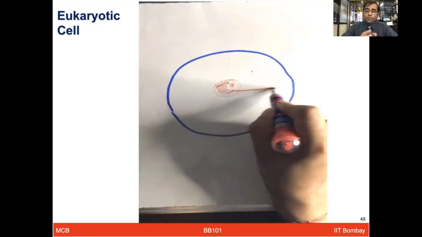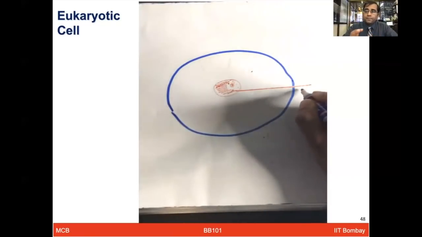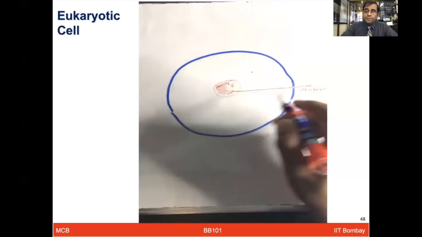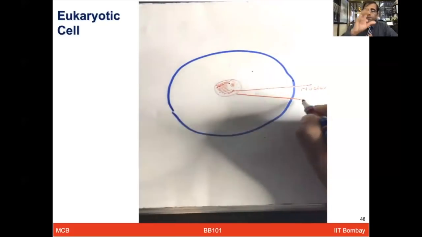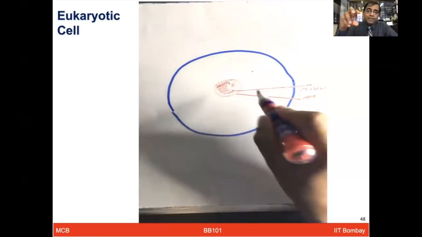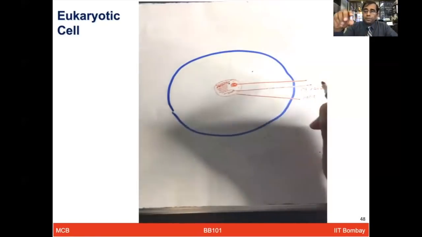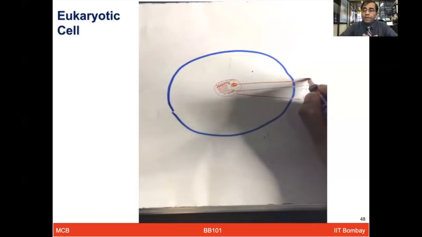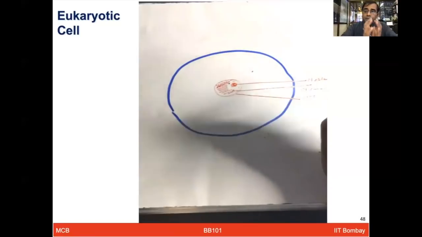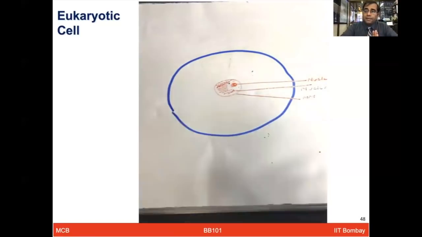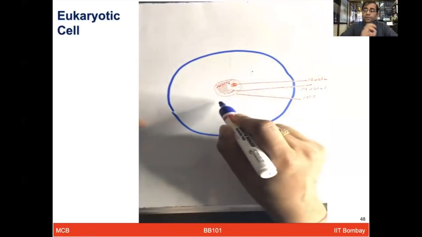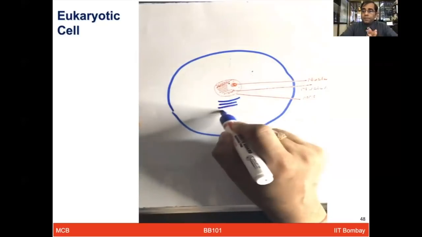Whereas in the eukaryotic cell, as you can see, the nucleus is defined with the nuclear membrane. And inside the nucleus, there is a nucleolus as well. And this nuclear membrane, which is a double membrane structure, holds all the genetic material within it.